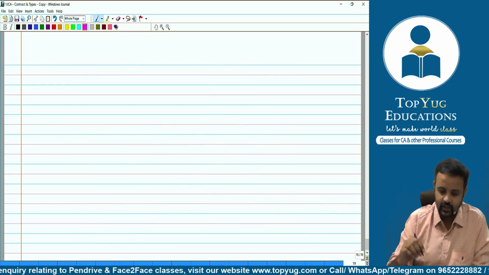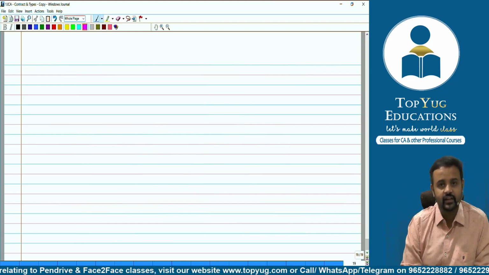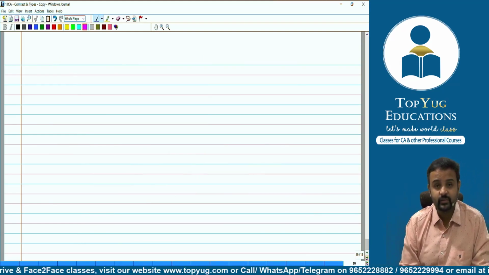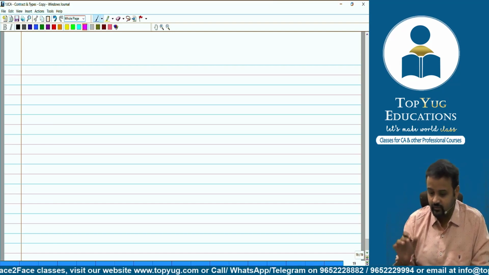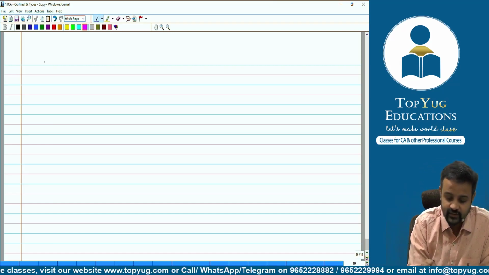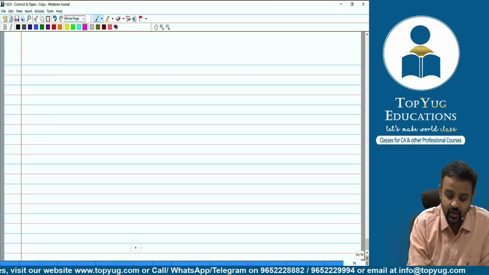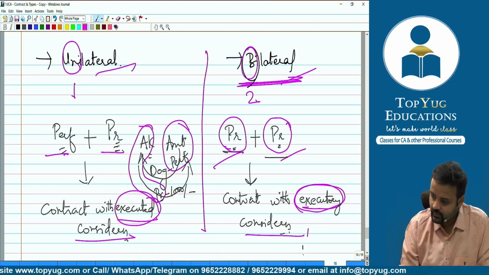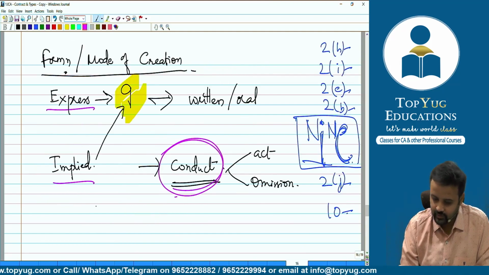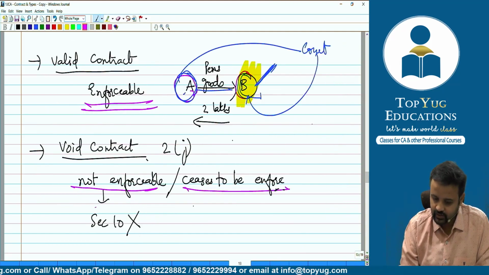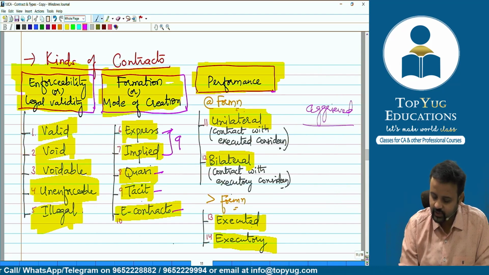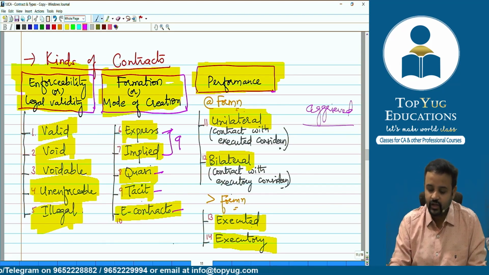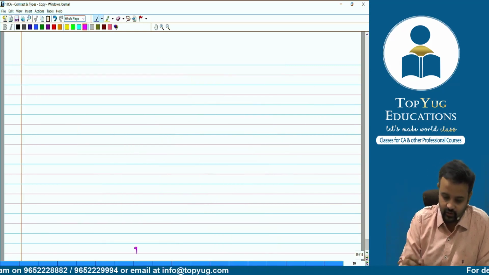Okay. Now let's come to the next one in this category. What is the basis we are discussing now? Come on, guys. Performance. We're discussing on the basis of performance. So let's talk about the next one. The next one is executed contract and executory contract. Just have a look at the chart which I prepared. Here, unilateral and then bilateral. Now we are into executed and executory.